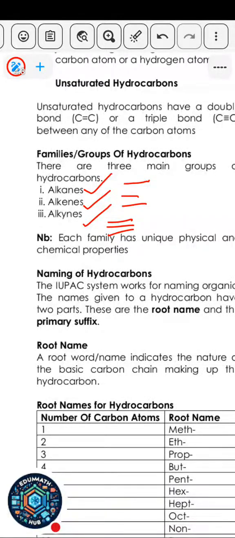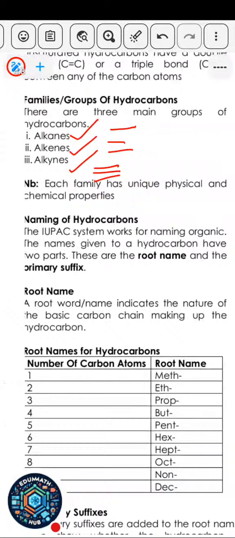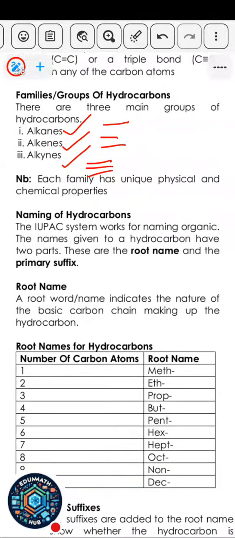JAMB can ask you. Each family has unique physical and chemical properties. They behave uniquely because they belong to different families. If you belong to a family, like you have your own surname, there is a tendency for your brothers and everybody to behave that way. But people in another family behave separately because you are not actually related.